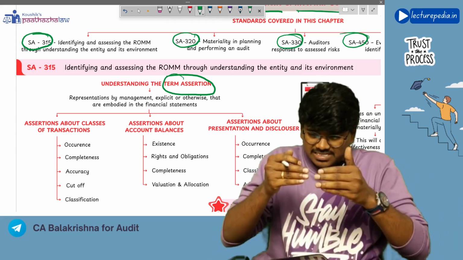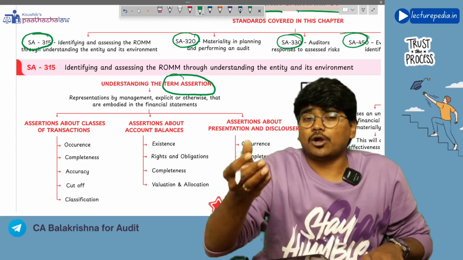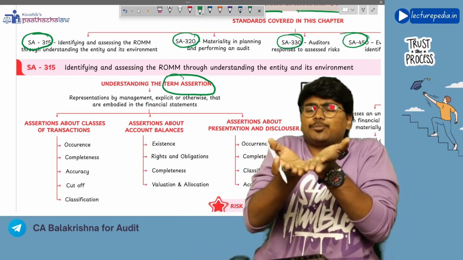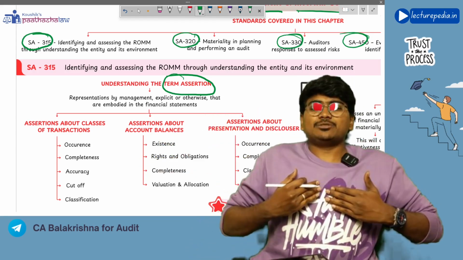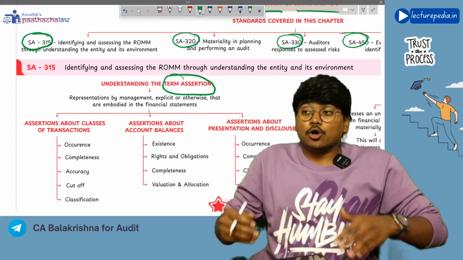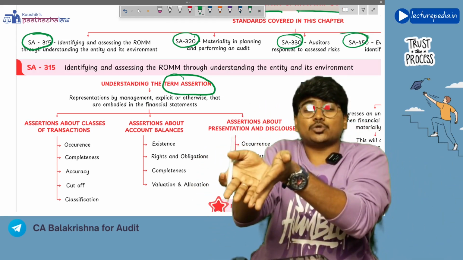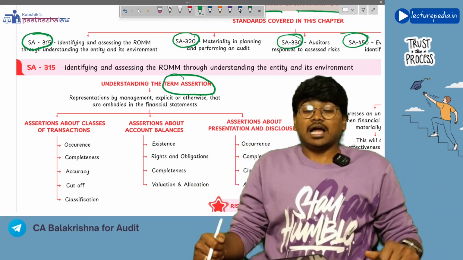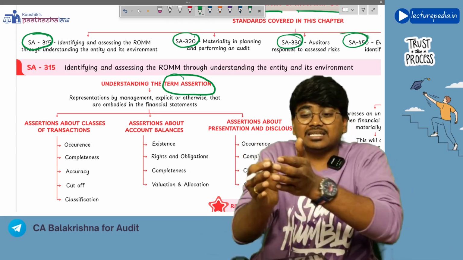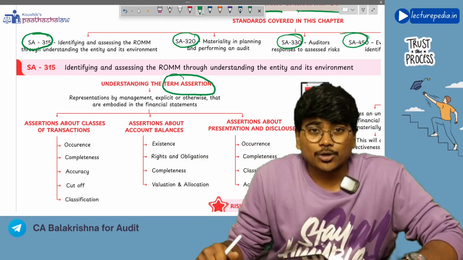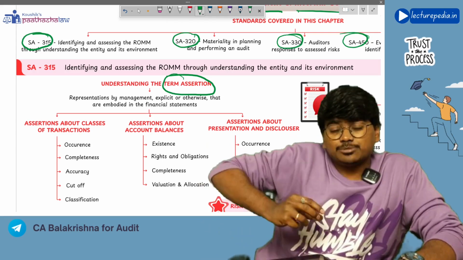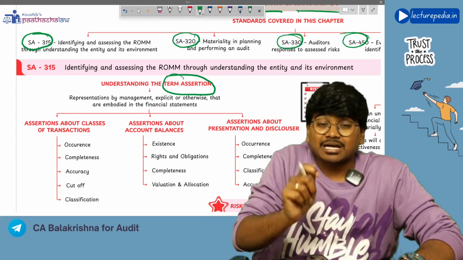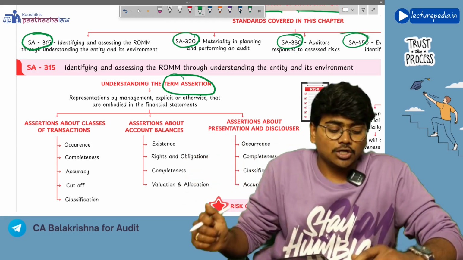Like this. Similarly, with respect to the profit and loss statement, there will be sales revenue. By giving the profit and loss statement to the auditor, management is making an assertion that whatever amount of sales we have shown in the profit and loss statement occurred in the current period, and we have not missed any sales, that is, complete sales have been accounted for. Like this, management will make various assertions to the auditor by submitting the financial statements.